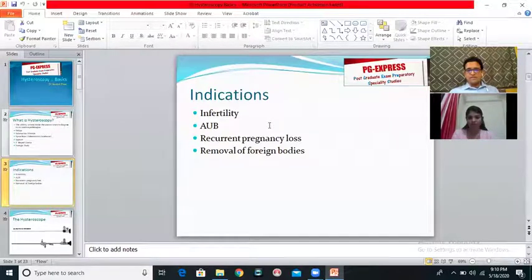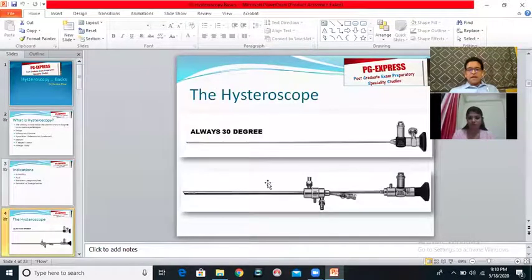Of course, there will be places where patients have AUB and infertility, recurrent pregnancy losses, but the patient presents to you saying that she is infertile, so on and so forth. But these two slides are mainly for the purpose of writing your theory answer, not from the viva or the practical point of view. Again, having said that, I am yet to see a student who has told me that they were given a hysteroscope or a hysteroscope sheath in the exam.